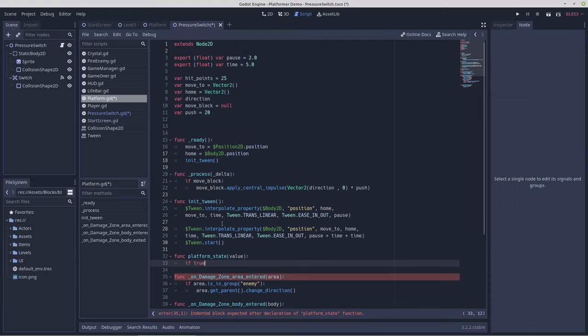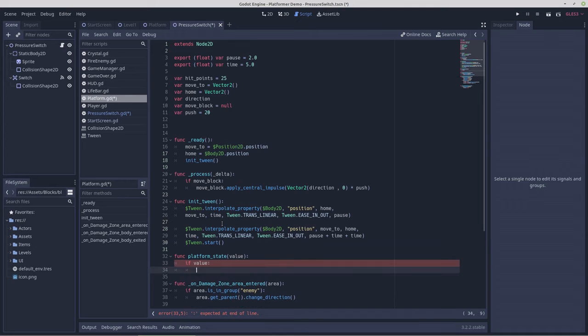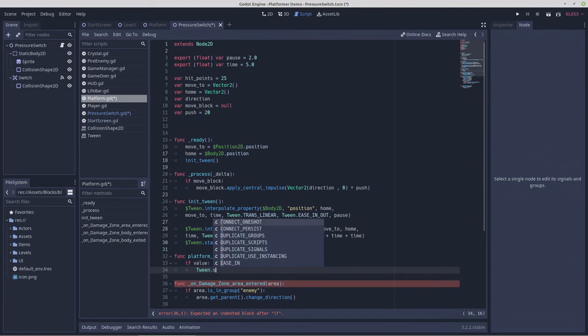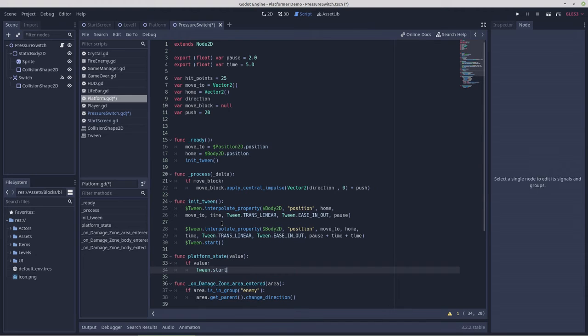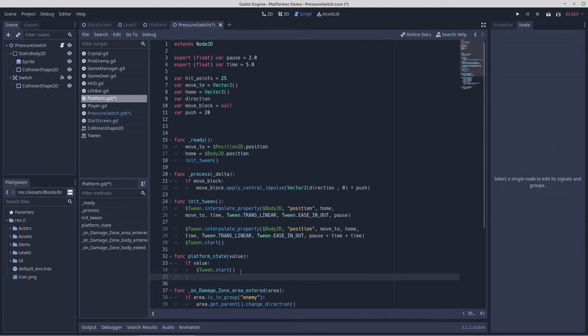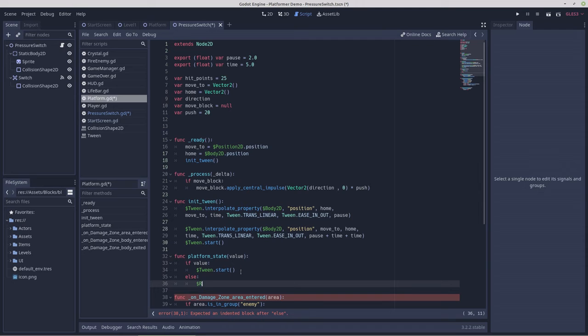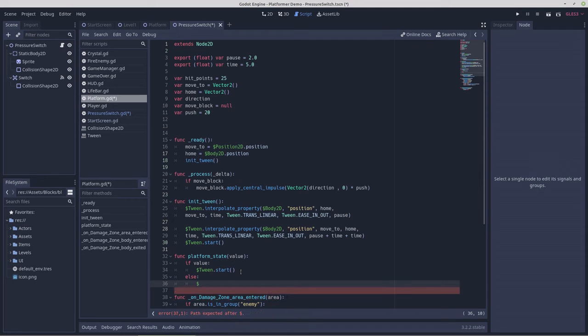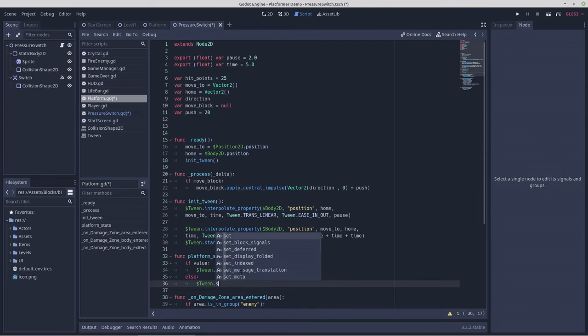If value, tween dot start, $tween, else $tween dot stop.